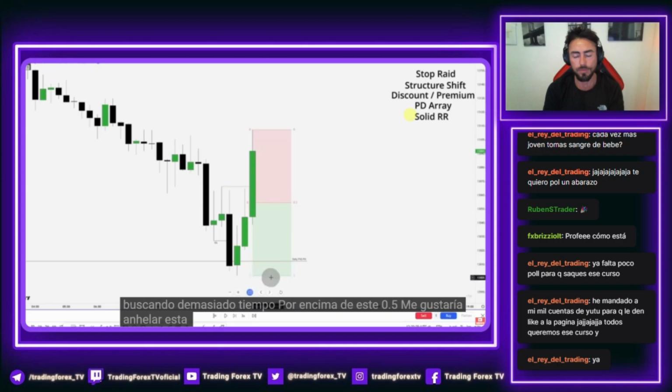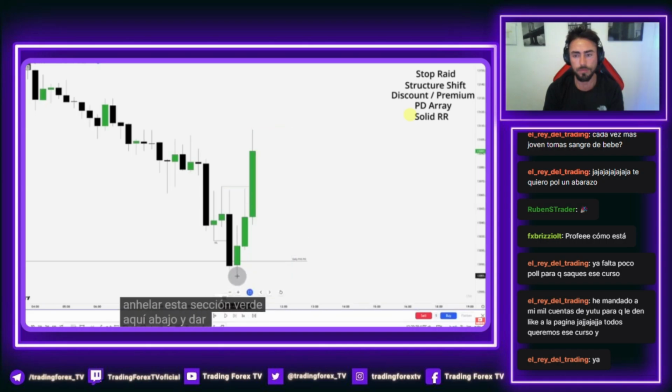No te lo pierdas. This green section down here. Taking that one step further by using an OTE, I can see that this is our premium up here where I do not want to be longing. And this narrows down my discount range to my OTE right in here.